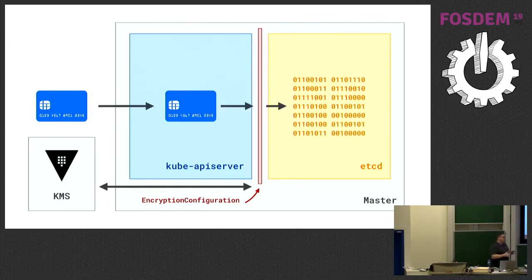Again, this is envelope encryption. So in Vault, there's this thing called the transit backend. It's basically key management as a service. Vault generates a key. Kubernetes then uses that key to encrypt another key, the data encryption key, which it uses to encrypt data at rest. So what does that look like?